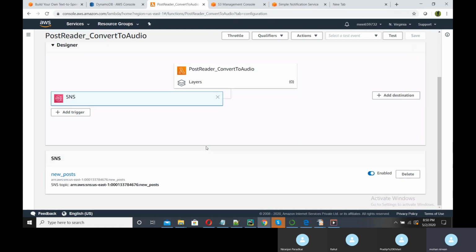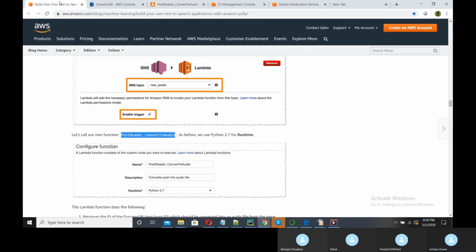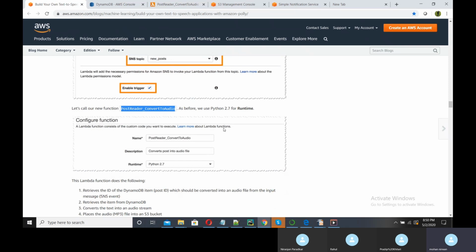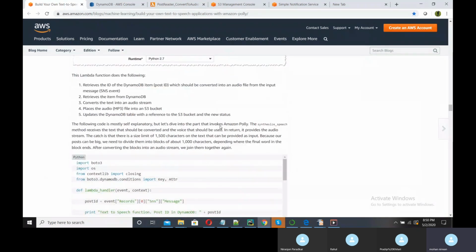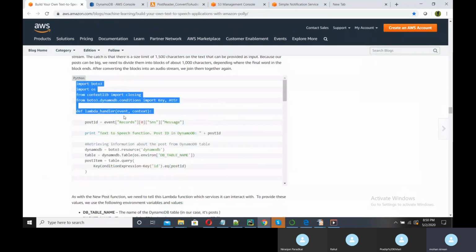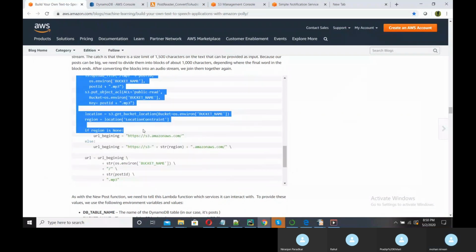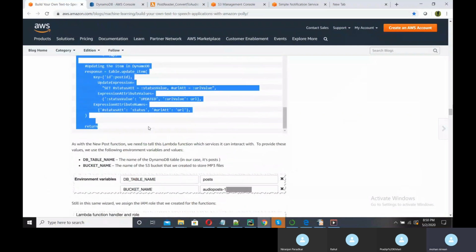Last time we did not give any trigger because it was just saving the data into DynamoDB. But here we need to send this particular text to AWS Polly so that it converts into the MP3 file. So post reader convert to audio is there. This is the code of this particular one, that is in the code.